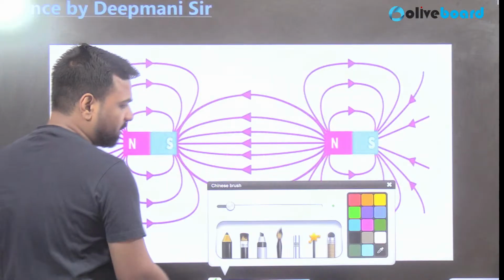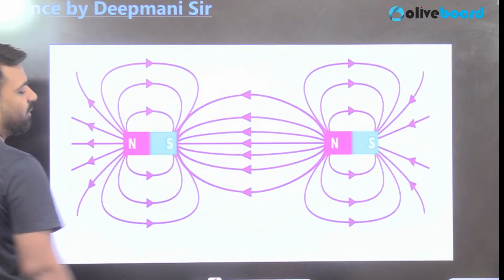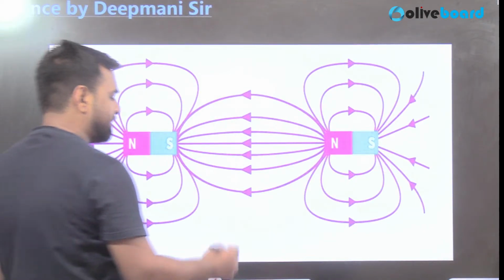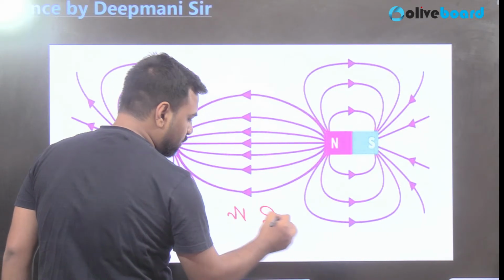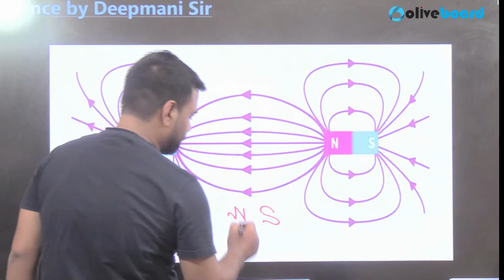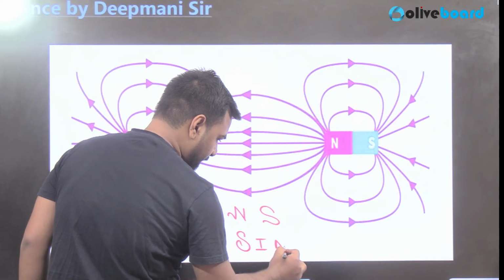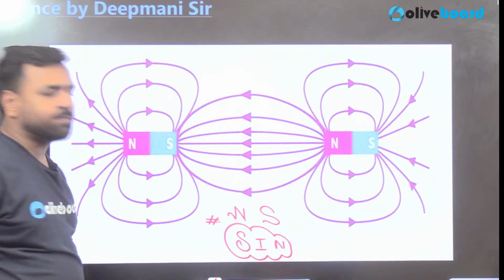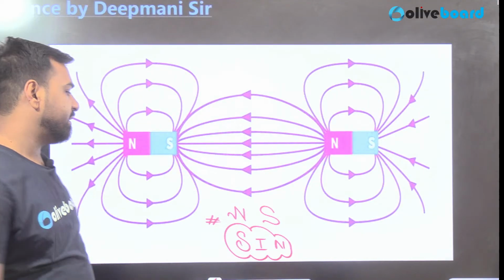Now guys, one of the candidates has a doubt. Is there any trick to remember that outside the magnet the lines go from north to south? Is there any trick for the same? Okay, so guys, outside the magnet it is what? North to south, right? Do you know this term, sin? Why are we using this term sin? You can easily link it, right?